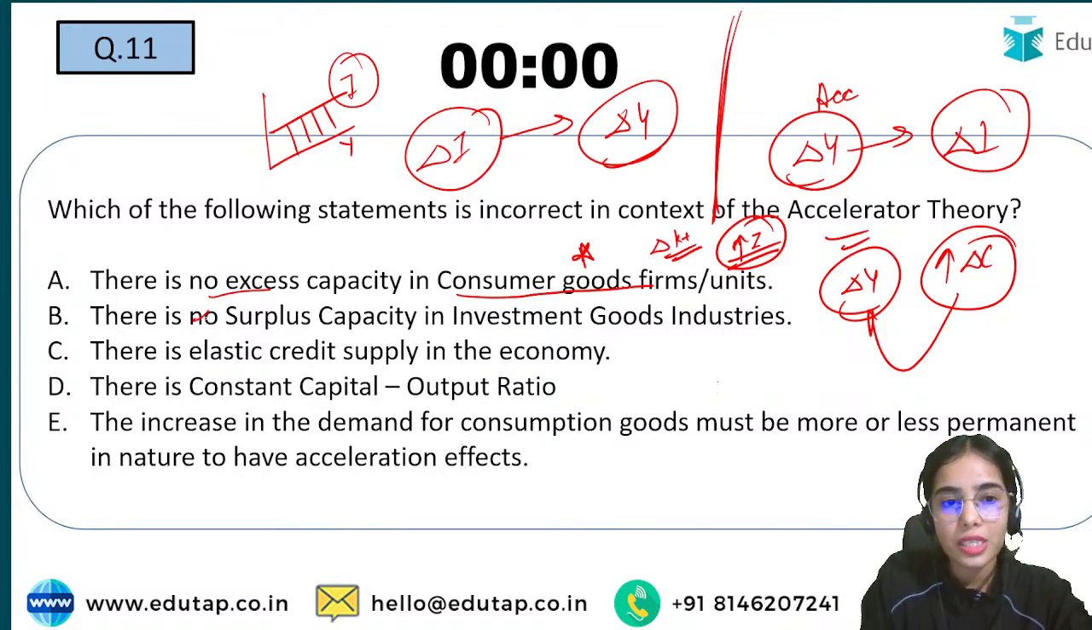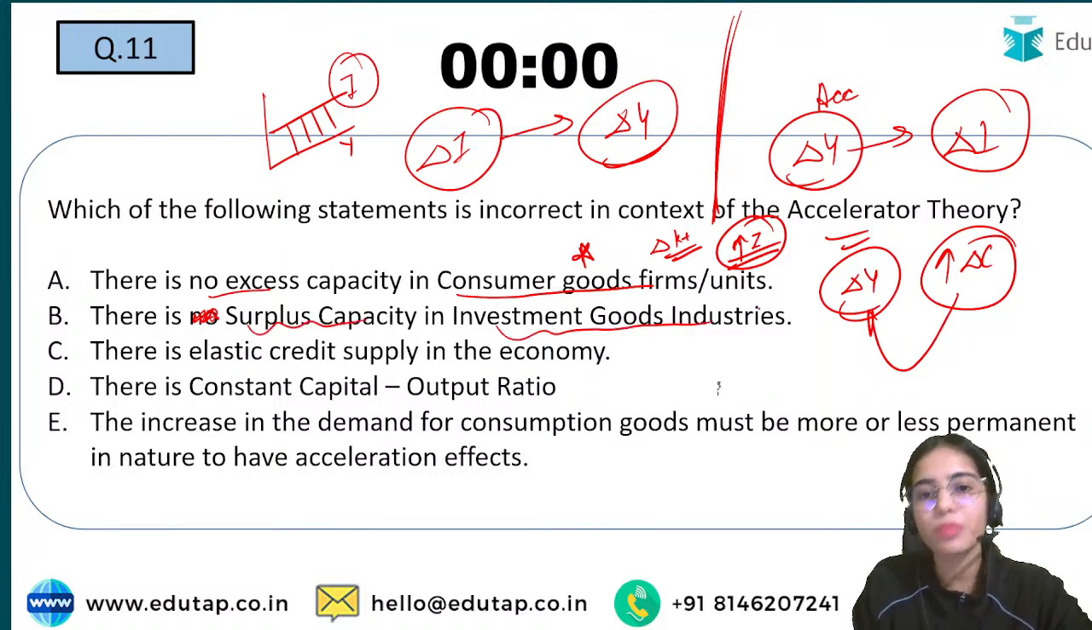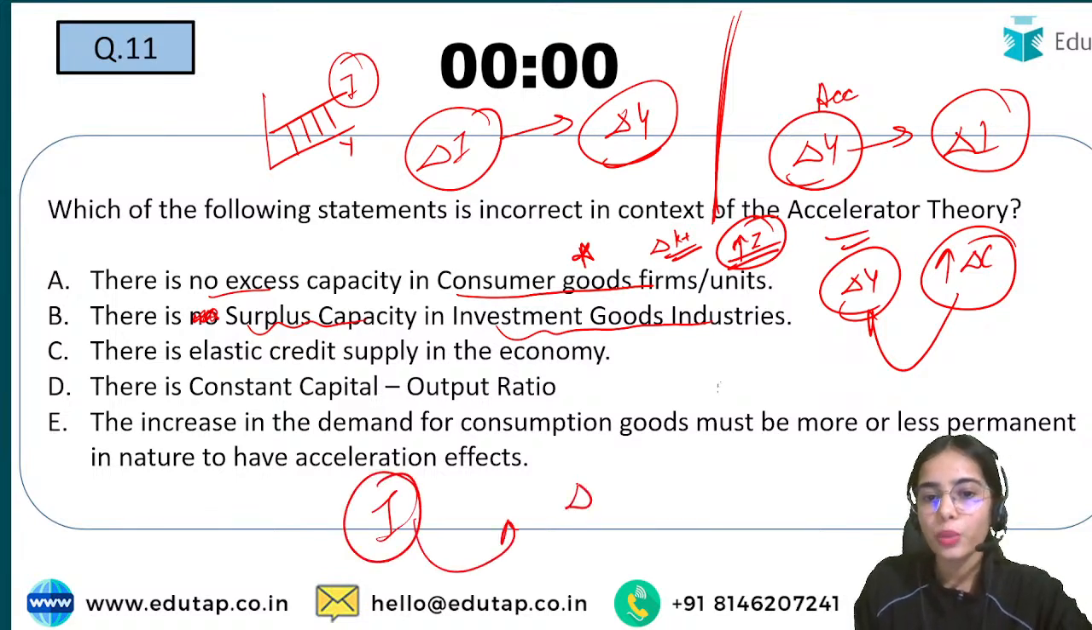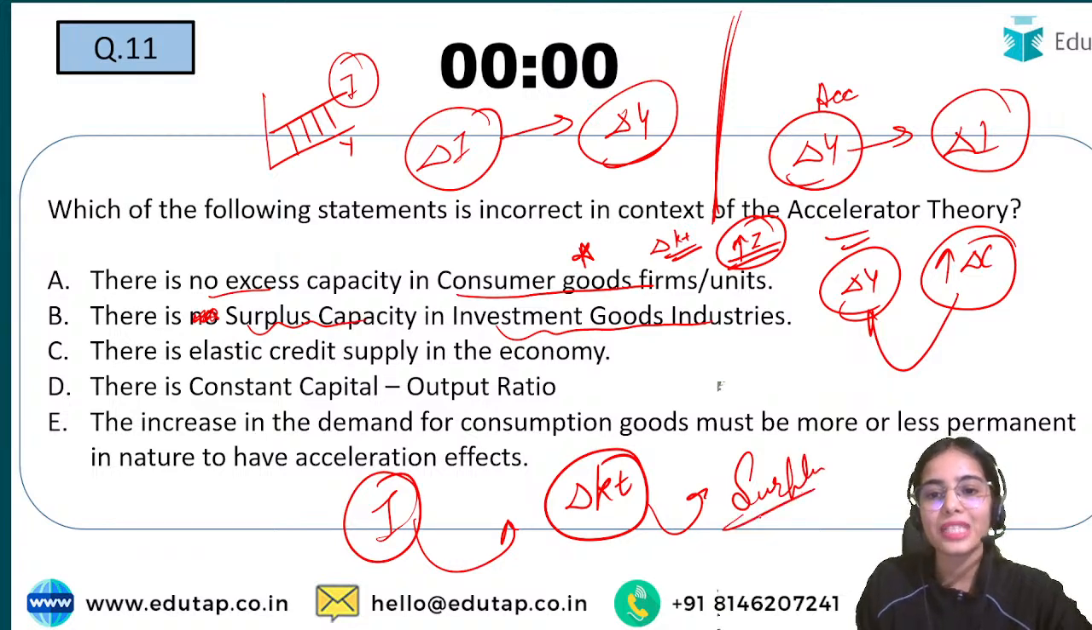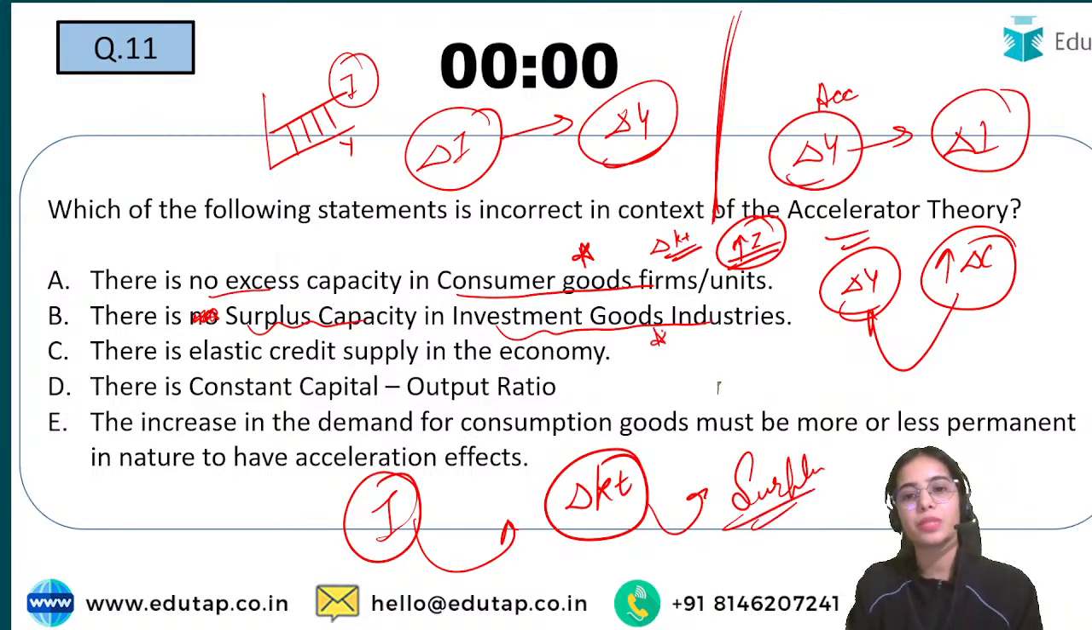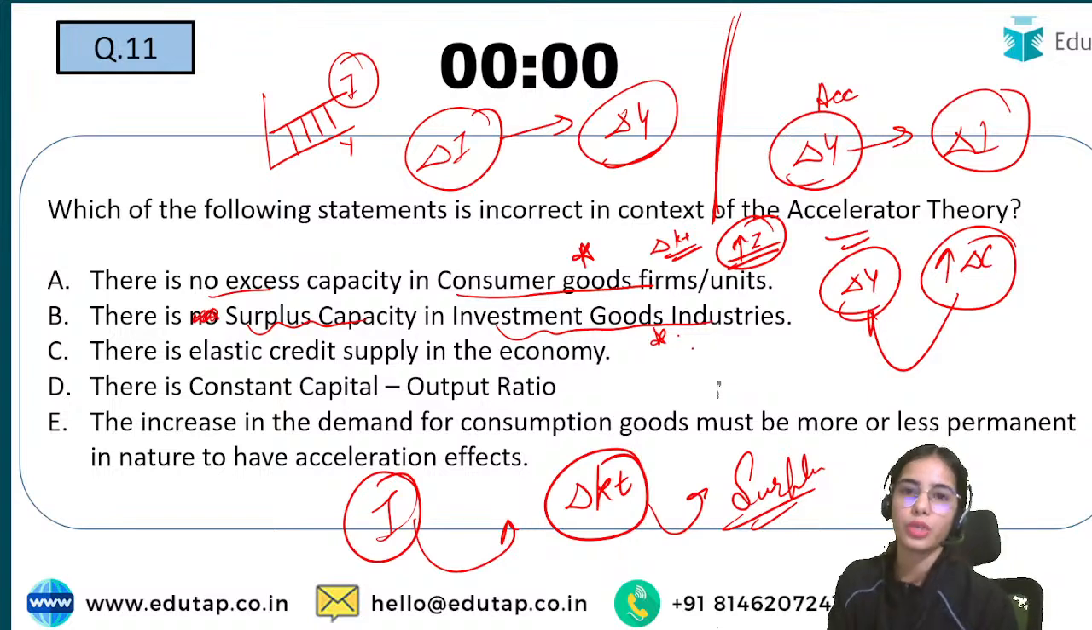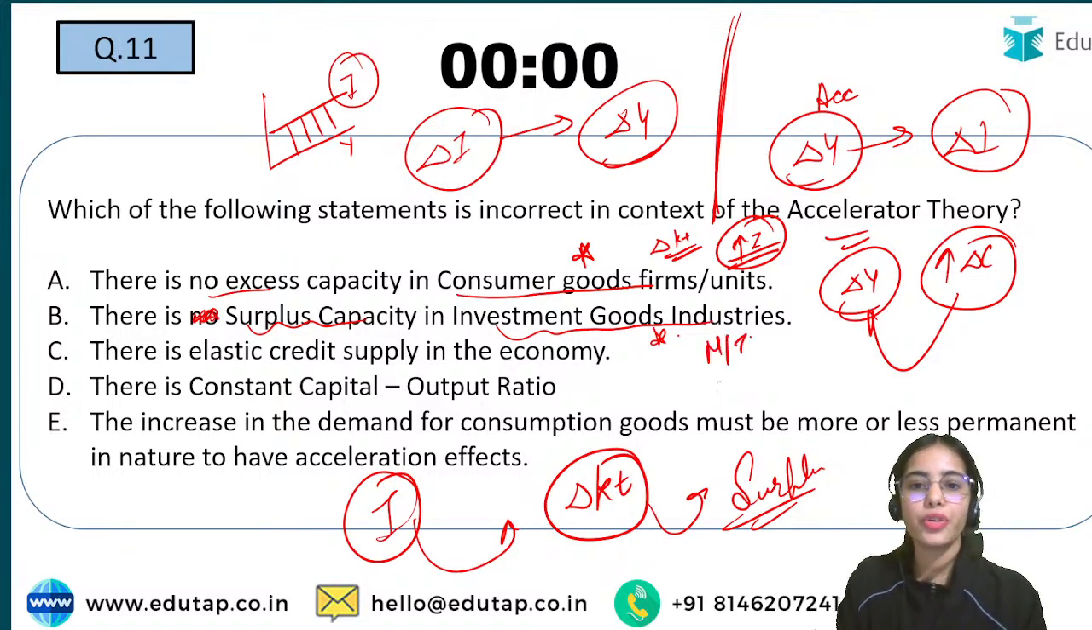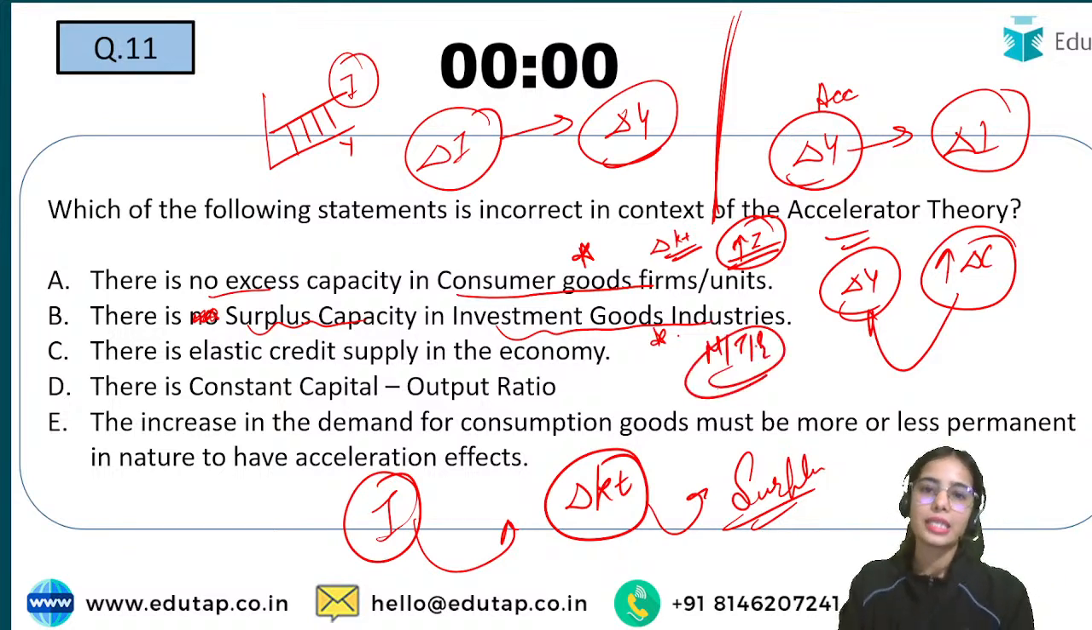Now this is wrong. The B statement is wrong because there is surplus capacity in the investment goods industry. That's why when you are investing, you are able to increase the capital stock, because there is the surplus capacity, the extra capacity that is present in the investment goods industry, in the capital good industry. So if you require machinery, tools and equipments, that is easily supplied to you.